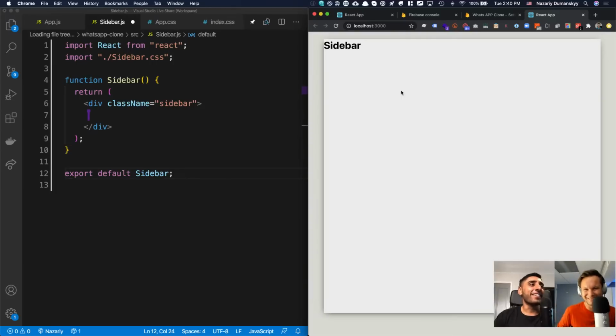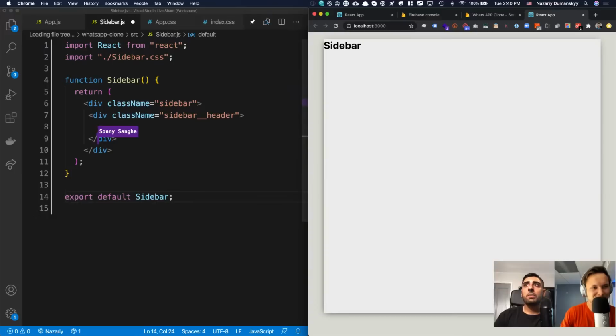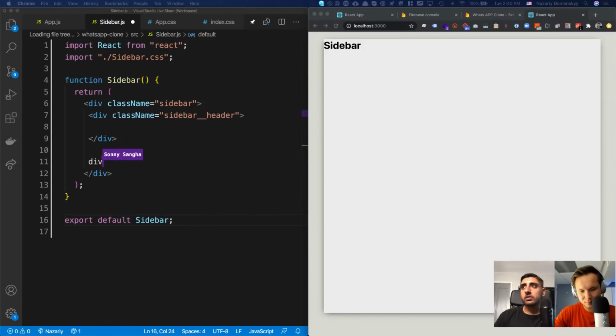So now what we're going to do is on that sidebar, we have a few sections. We have sidebar header. That's the top of the sidebar where we had Naz's avatar. We had a few icons in there, and then we also had a search bar, a nice little search bar. So I'm going to say div sidebar header, search like this.